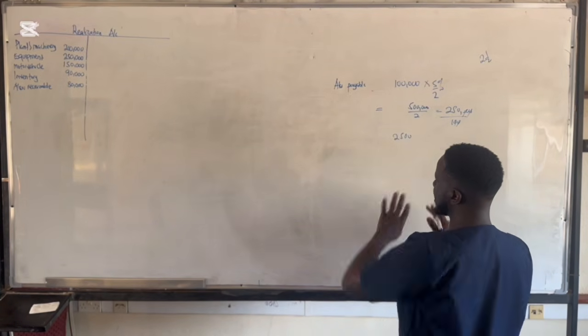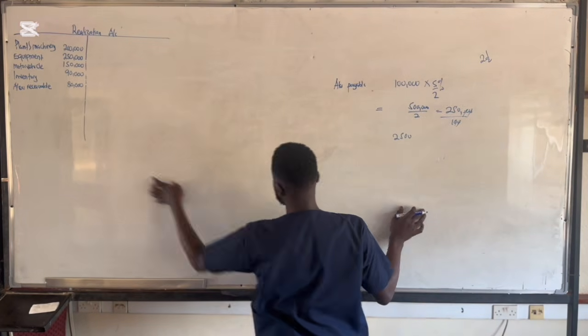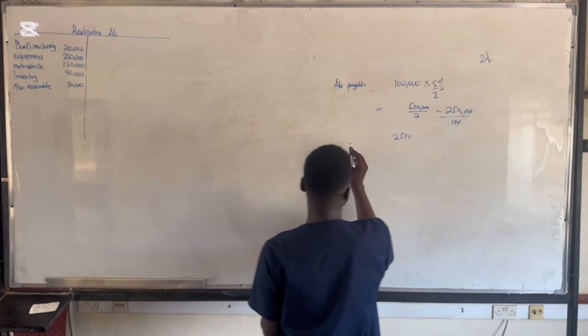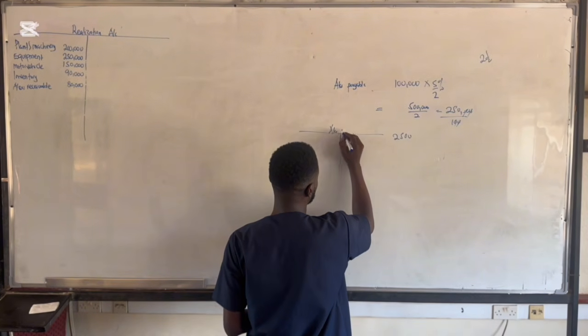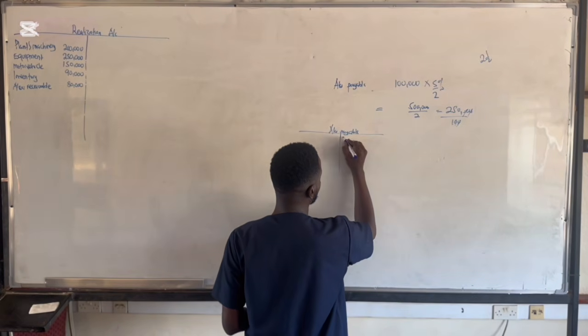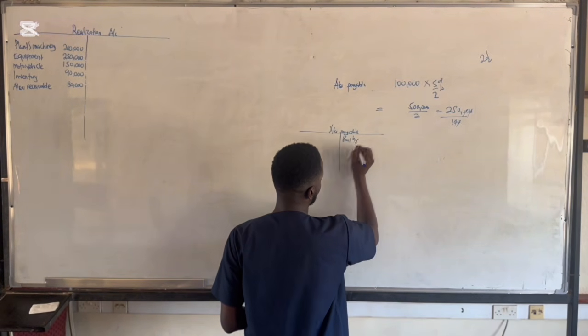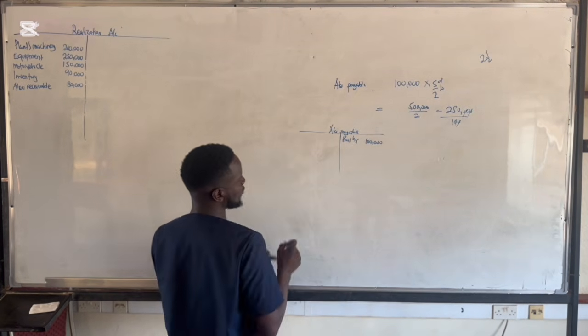So I said once there's a discount received, it means you're supposed to credit the realization account and then debit the accounts payable account. So it will look like this. This is our accounts payable. Our balance brought forward will be 100,000, and then they give us a discount.